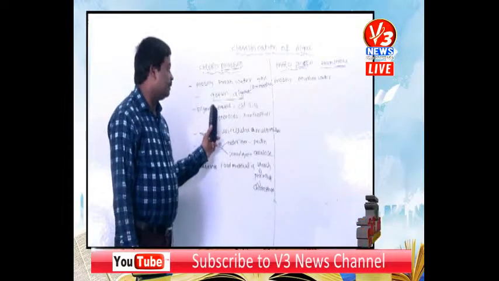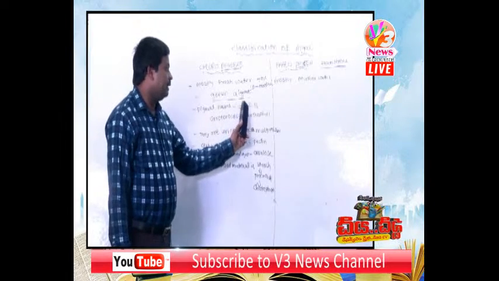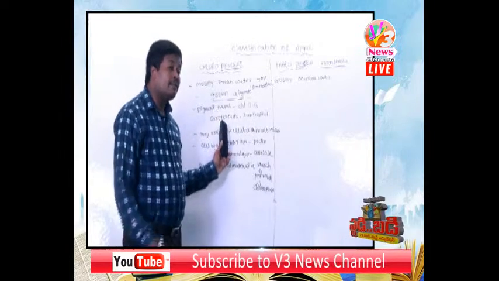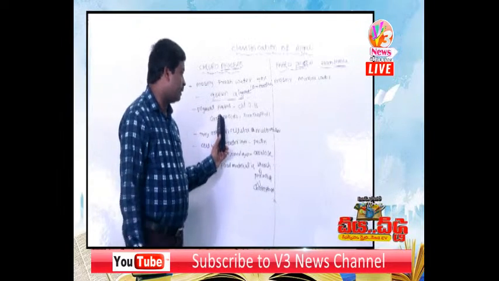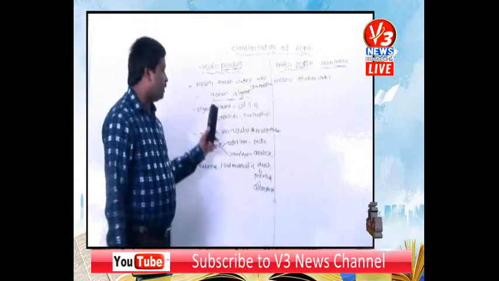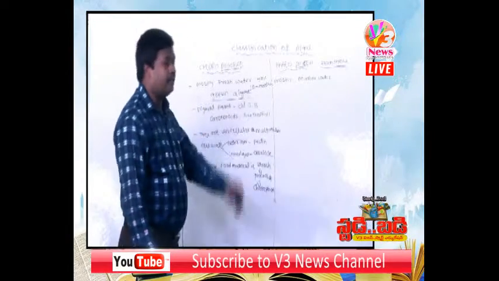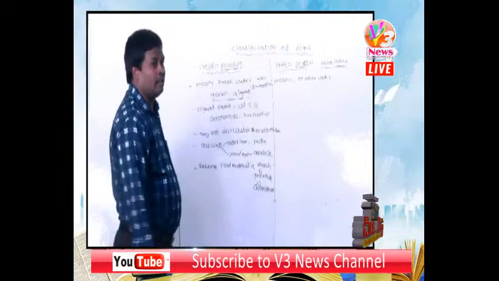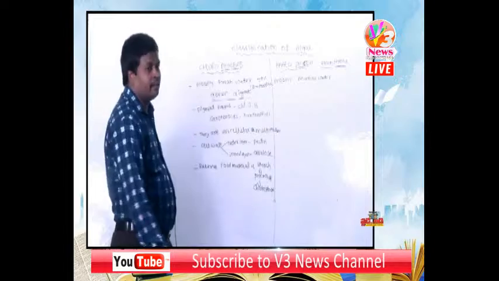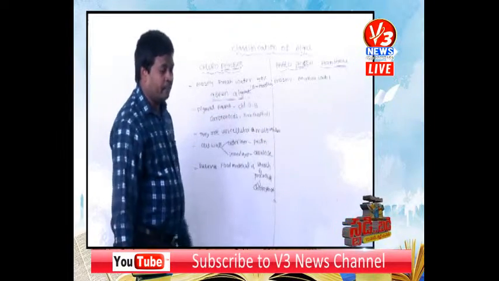The pigments present in the chlorophyceae are chlorophyll A, chlorophyll B, and also additional or accessory pigments, carotenoids and xanthophylls. Carotenoids are red or orange color, xanthophylls is yellow color, and also other additional pigments are present. Why do these algae appear green? Because the dominant pigment is chlorophyll.